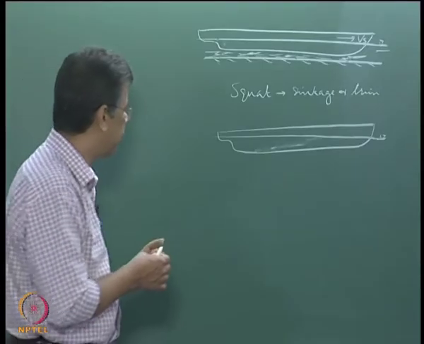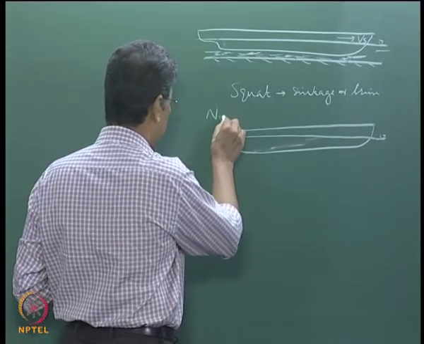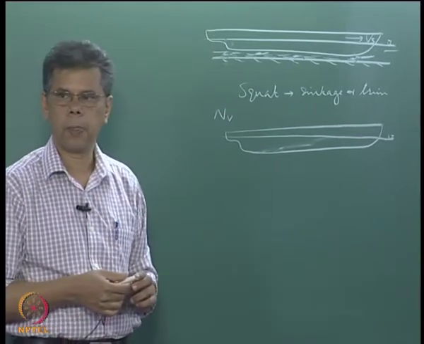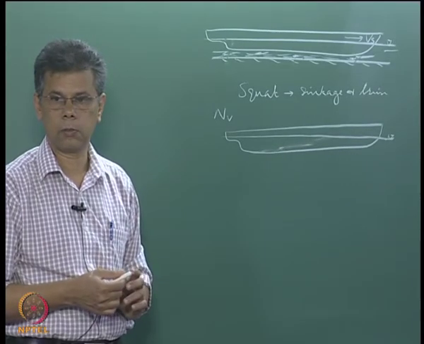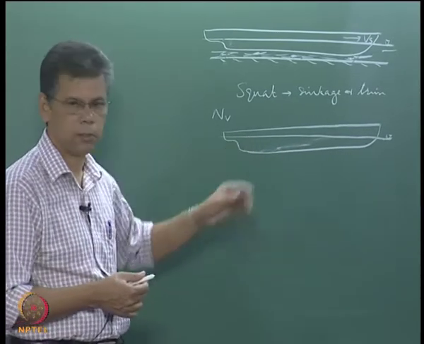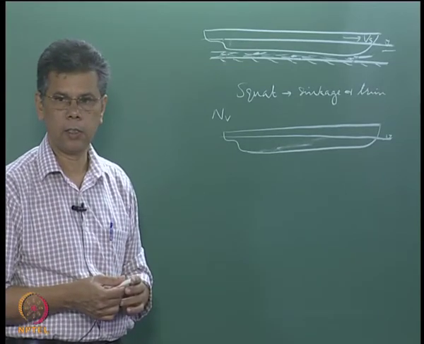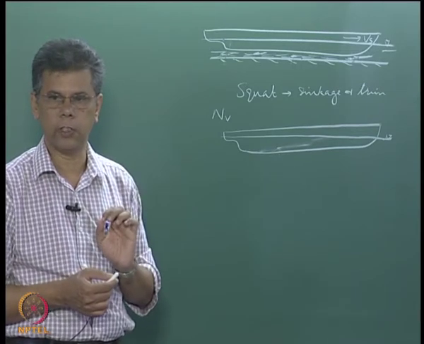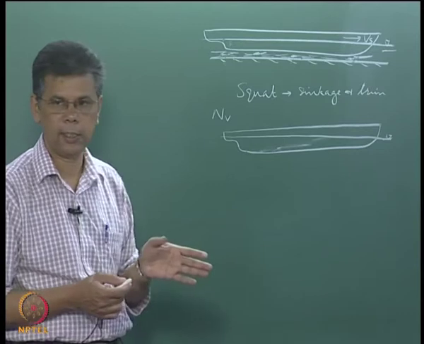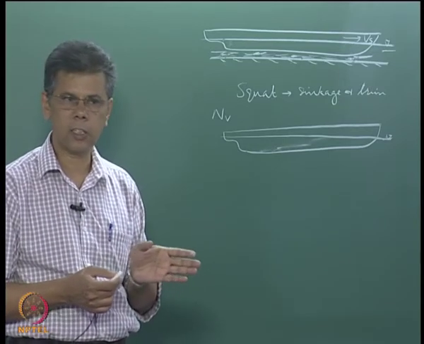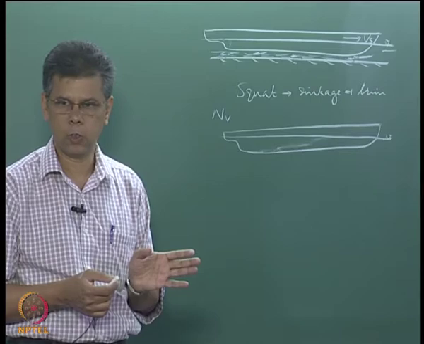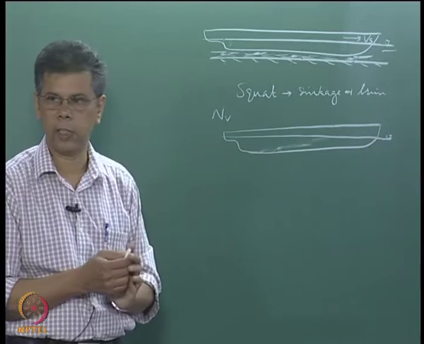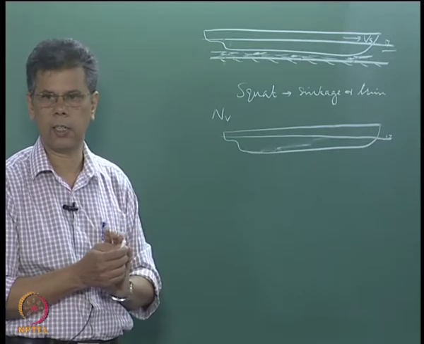So if you have studied controllability, you know that the N_v coefficient becomes less negative or positive due to that trimming condition, which leads to more directional stability for the ship. More directional stability implies that the ship will be less responsive to the action of the rudder. So if you want to change the direction of the ship in such a condition, it is more difficult than doing it in the even keel condition.